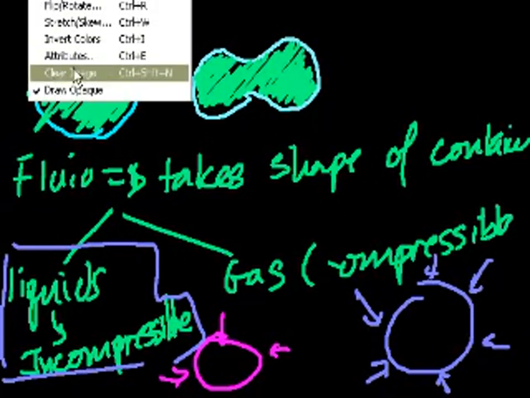Okay, let me draw something else. Let's say I have this weird shaped object, which tends to show up in a lot of physics books, which I'll draw in yellow. This weird shaped container is relatively narrow there, and then it U-turns into a much larger opening.